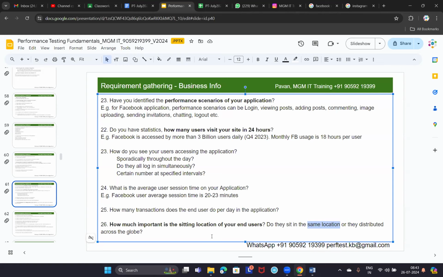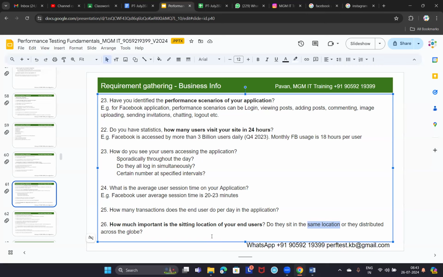Suppose you have a customer care application, say Airtel, or you bought a laptop. There will be a Dell support team, right? Dell customer care or support team will be located in the same location. All the users will be sitting in the same location, same office, or at least one or two offices, not more than that, isn't it? So their users will be sitting in the same location.